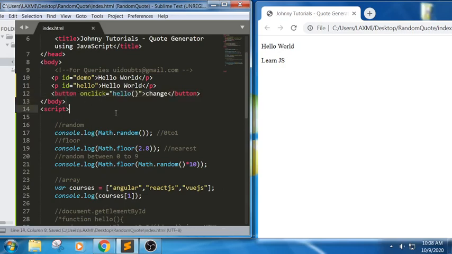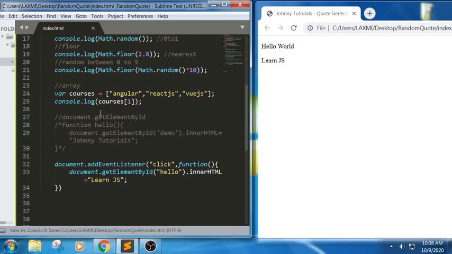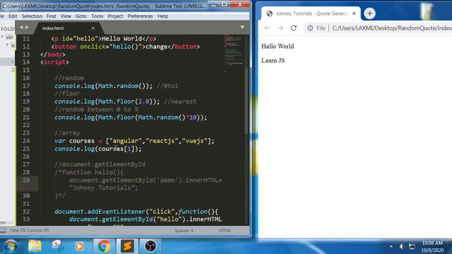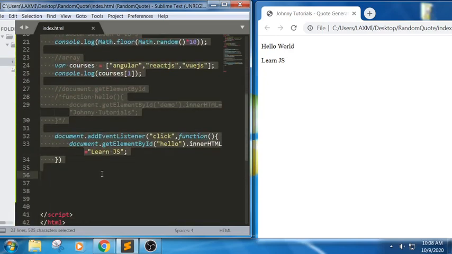So these are the basics that are required to solve how to generate a random quote. Now let us look into the code, like how we can solve to generate a random quotation. So we will use a random here, we will use all these functions like array, events and all these things. So if you are aware of this, then we can try to solve the logical part. See here,